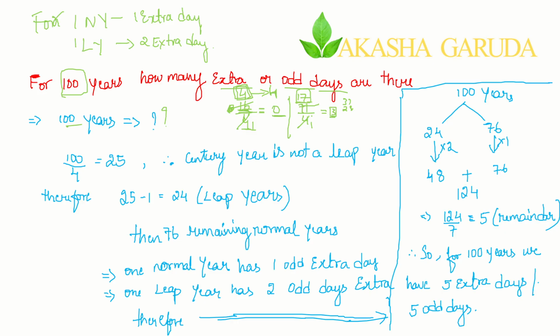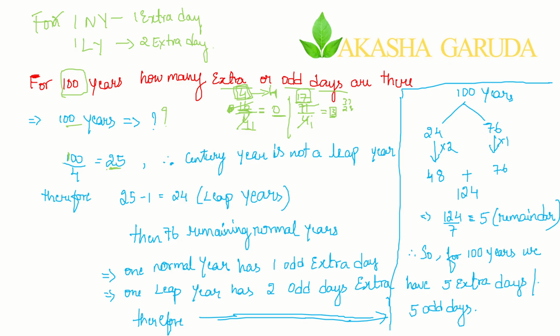It is all basic calculations I will be taking, basic methods, basic procedures that you have followed in elementary mathematics. The same I will be taking and making you understand this calendars concept. Fine. Now in the similar way, we will be solving it in the same manner for 100 years. So I have taken 100 years, 100 divided by 4. The answer I am getting here is 25.